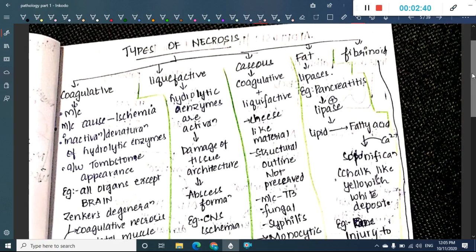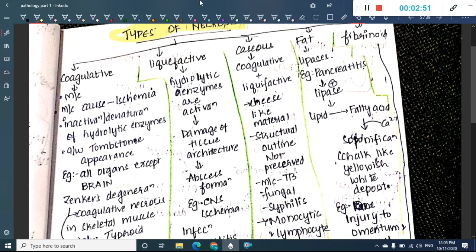Then let us learn about the types of necrosis. Necrosis is divided into mainly 5 types which are important. The first type of necrosis is coagulative necrosis. This coagulative necrosis is actually the most common type of necrosis.